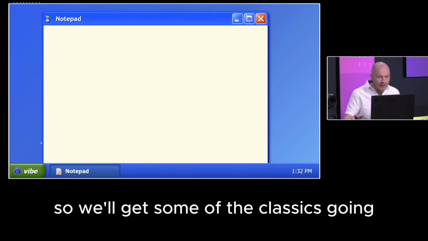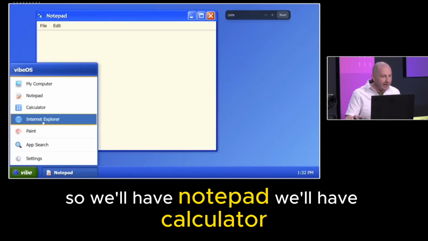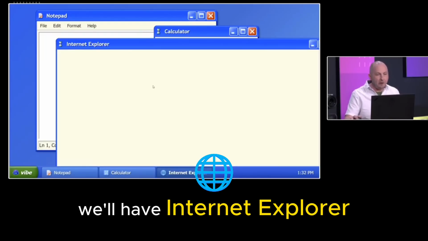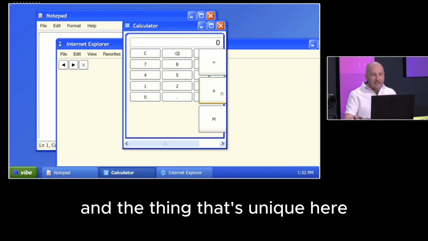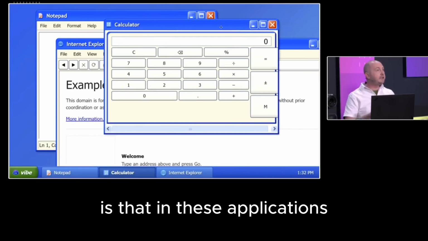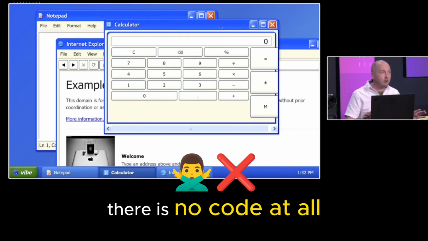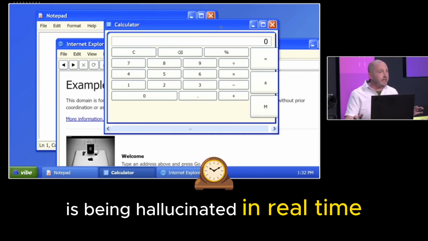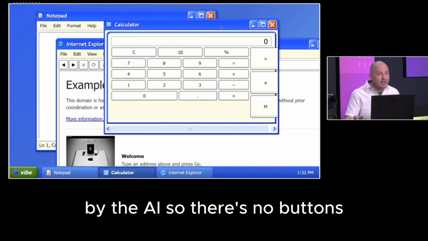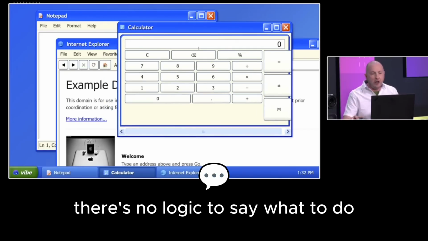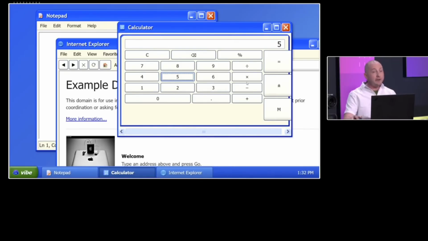So we'll get some of the classics going. So we'll have Notepad, we'll have Calculator, we'll have Internet Explorer. And the thing that's unique here, the thing that you will never have seen before, is that in these applications, there is no code at all. Everything in all these applications is being hallucinated in real time by the AI. So there's no buttons, there's no event handlers, there's no logic to say what to do, but the application works.